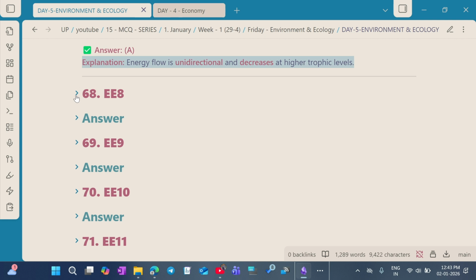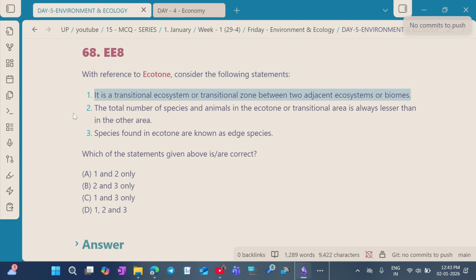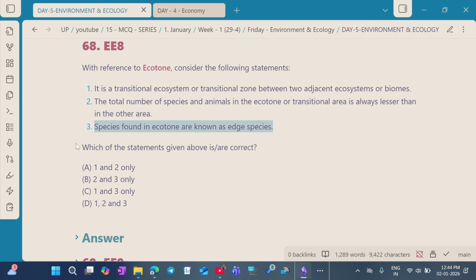Let's solve question number 8. With reference to the ecotone, consider the following statements. Statement 1. It is a transitional zone between two adjacent ecosystems or biomes. Statement 2. The total number of species and animals in the ecotone or the transitional area is always lesser than in the other areas. Statement 3. Species found in an ecotone are known as edge species.